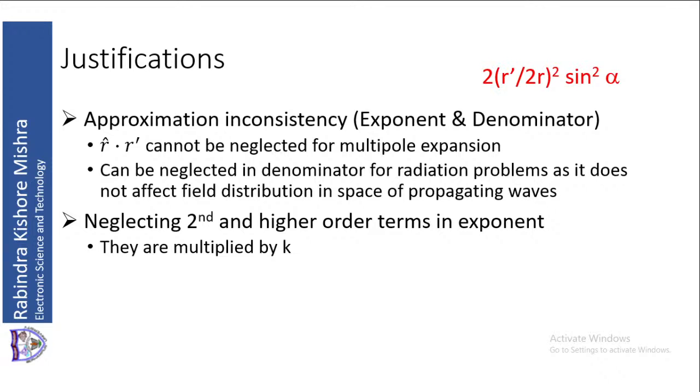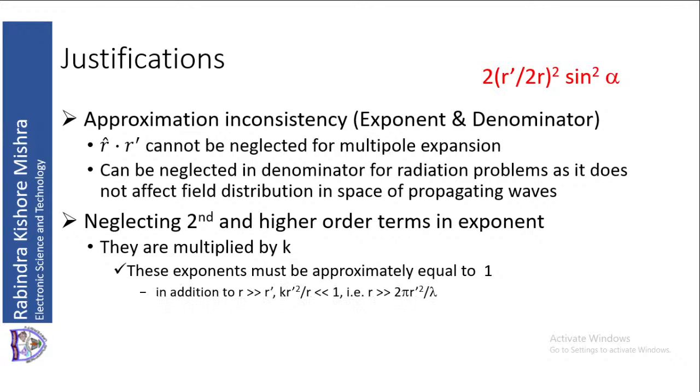If you neglect the second and higher order terms in the exponent in the numerator, then they must be multiplied by k. These exponent terms must be approximately equal to 1 when they are multiplied by k in the numerator. Because of e to the power jkr, kr is multiplied by k. So these exponent terms, this kr, must be approximately equal to 1 in the far field.